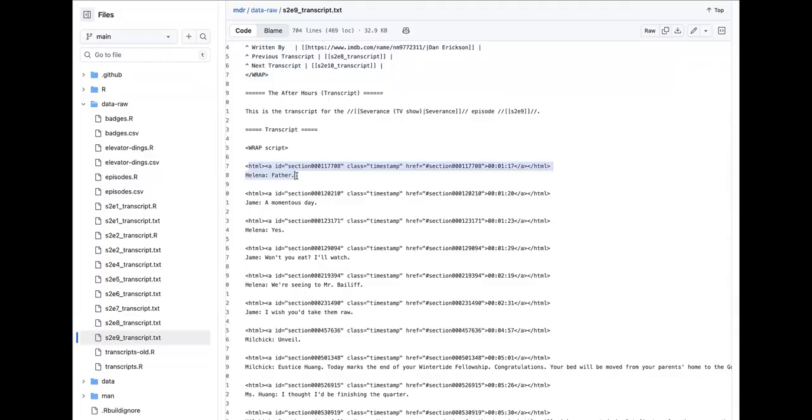So for example, here you can see that at the beginning, the character Helena says the word father, and then the character James says a momentous day. And there's also timestamps here that you can extract. So I scraped this text file in from the wiki.